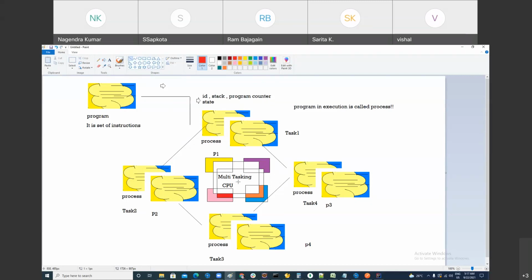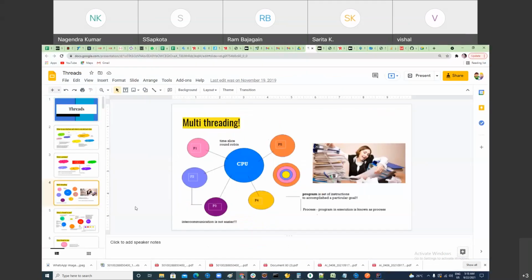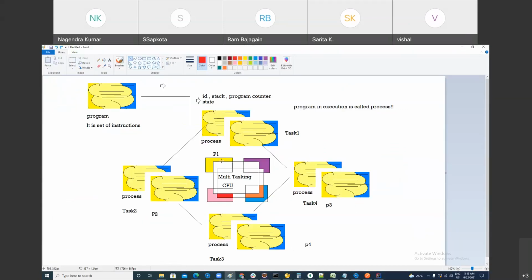So at a time, the CPU can execute only one task, but it does context switching like this. But this context switching is very fast, so you feel the CPU is only performing one task at a time. I hope you understand. Ideally, one CPU performs one task at a time. But what concept does it use in order to perform multitasking? Context switching. But nowadays, we have CPUs with how many cores? Multiple cores.